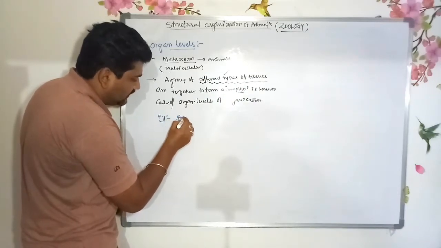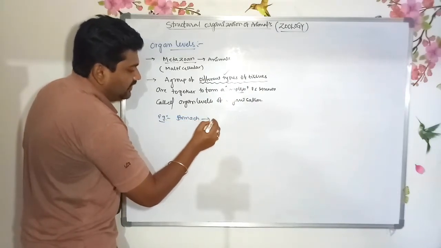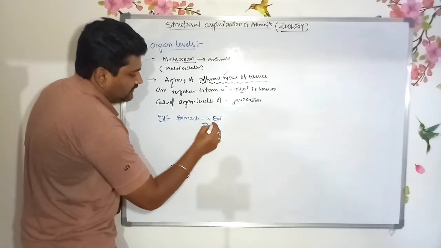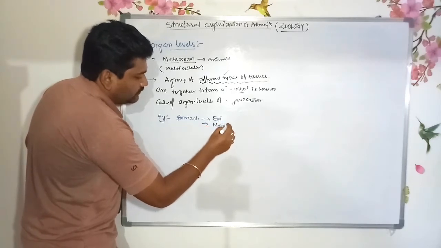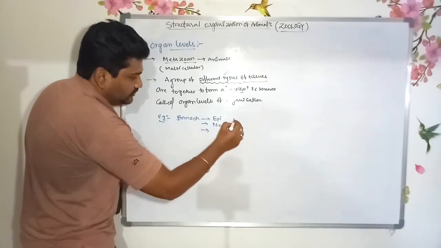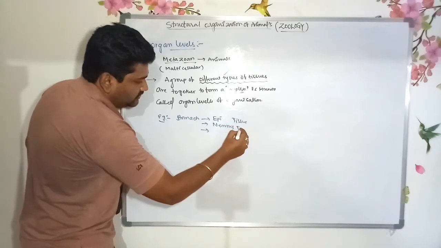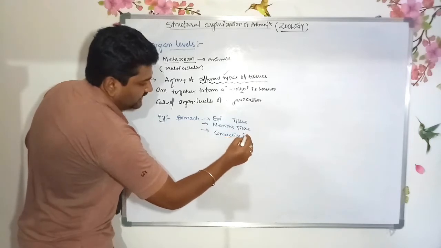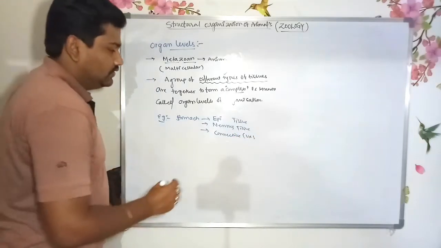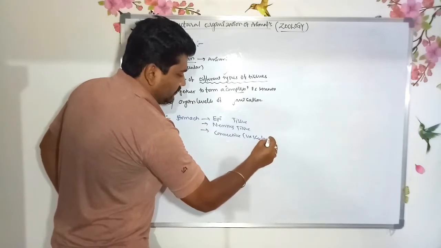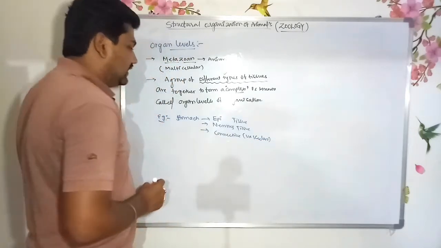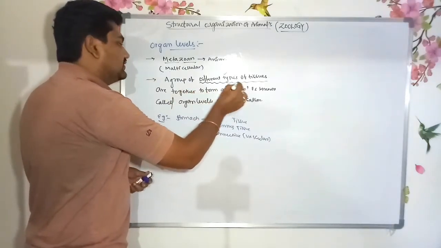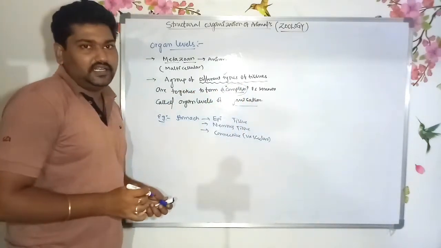Our stomach is made up of epithelial tissue, nerve tissue, and connective tissue, which here is vascular connective tissue, nothing but fluid connective tissue. These different types of tissues together form a particular complex, known as the organ level of organization.